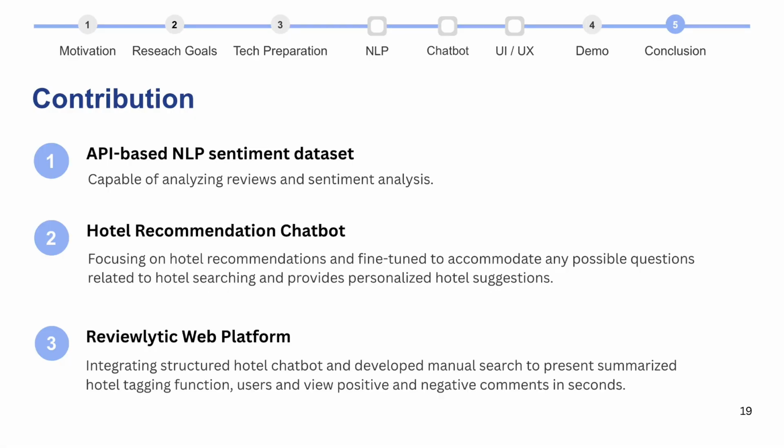For contribution, we have three main achievements. The first one is that we built an API-based NLP sentiment database, so we are capable of analyzing reviews and doing sentiment analysis on the hotel platform. Secondly, we have built the hotel recommendation chatbot, which focuses only on hotel recommendations and any possible questions that travelers might ask. We are also capable of providing personalized hotel suggestions.